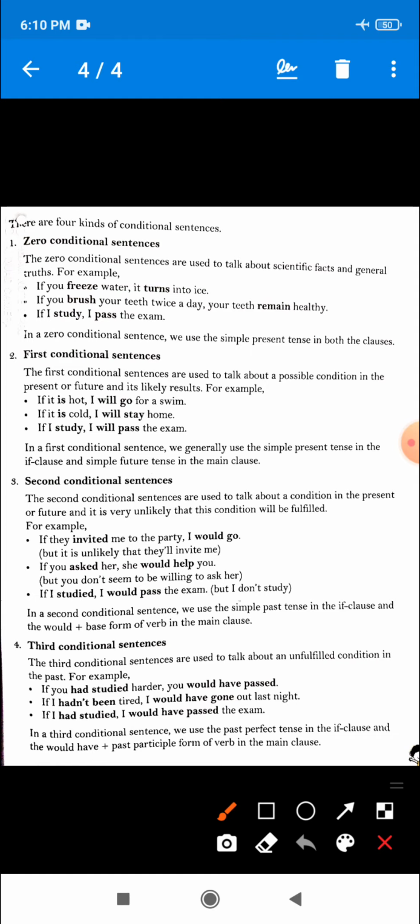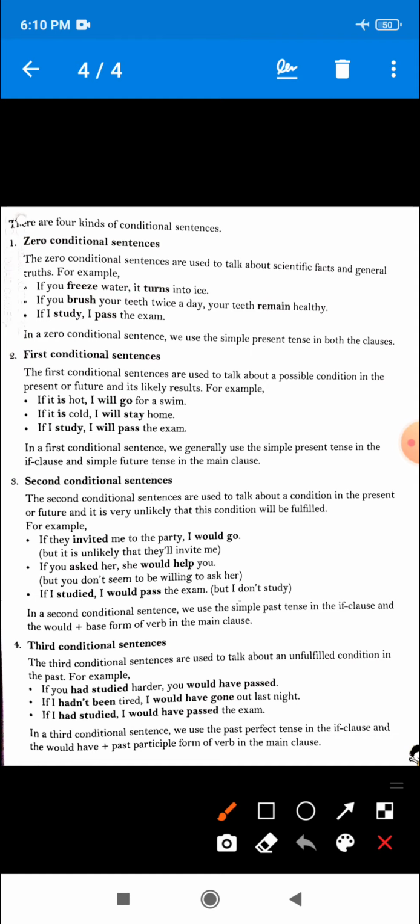Now see the second type of conditional sentence. This is the first conditional sentence. So let's see what a first conditional sentence is.